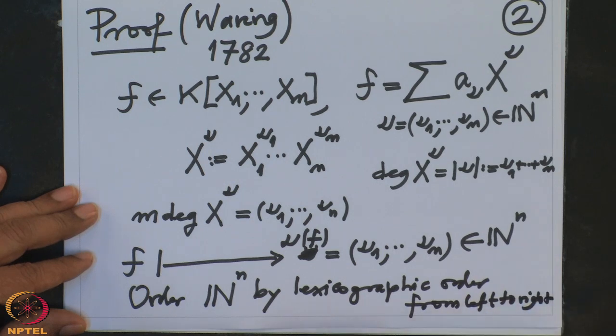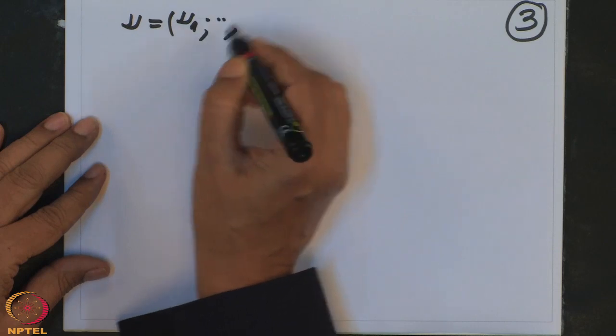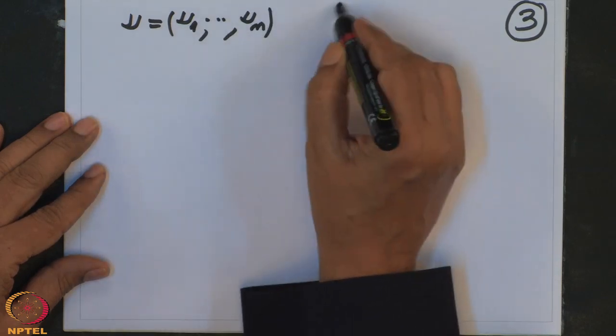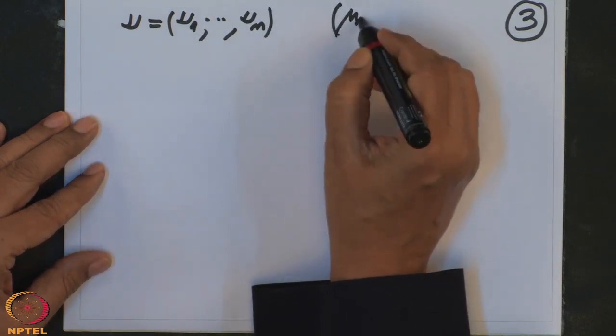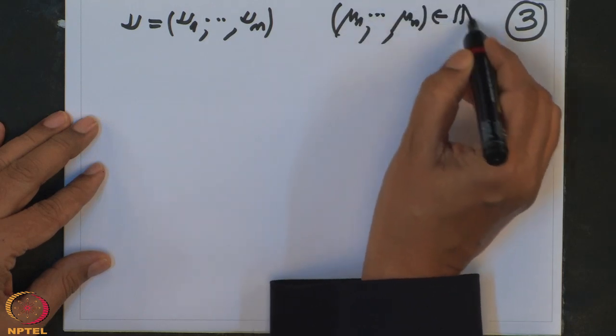What does that mean? Let me spell out what this order is. It is an order on the set, and I have to tell you how to compare two elements in it. Suppose I have two tuples, one is nu1 to nu_n and the other is mu1 to mu_n, both in N^n.